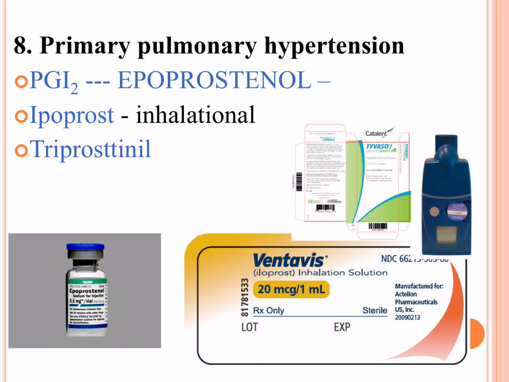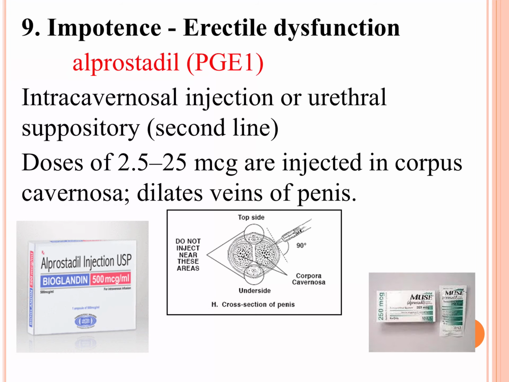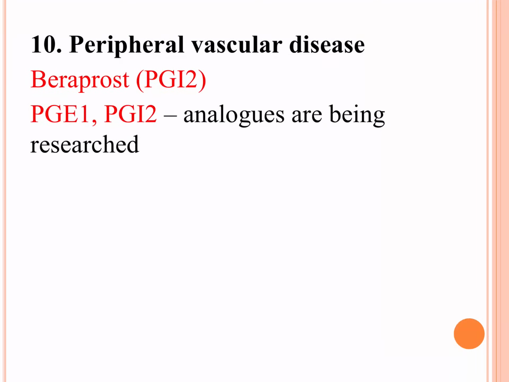Then we can use it in primary pulmonary hypertension, where it's going to cause vasodilatation. Iloprost is used as an inhalational. Treprostinil is a newer compound which is also used in primary pulmonary hypertension. In impotence, erectile dysfunction, alprostadil is used. In peripheral vascular disease, beraprost, which is a PGI2 analog, causes vasodilatation. So these are being studied.